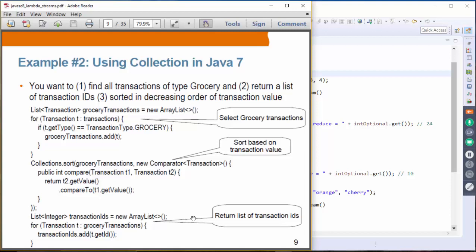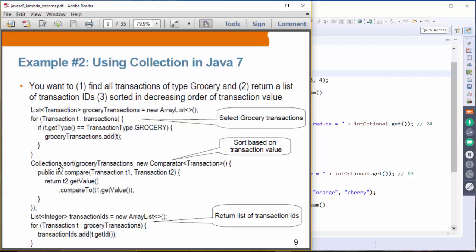Now, if you want to come up with logic using just collections in Java 7, this is probably what you have to do. You create an empty list object of transaction type, and then you have a for loop. In this for loop, you select only the transactions of grocery type, and you construct this temporary transaction list yourself. And then we sort it based on transaction value.